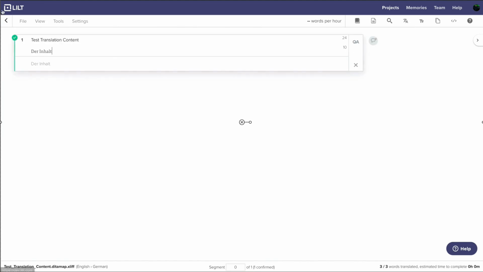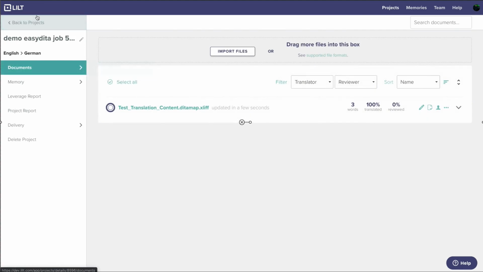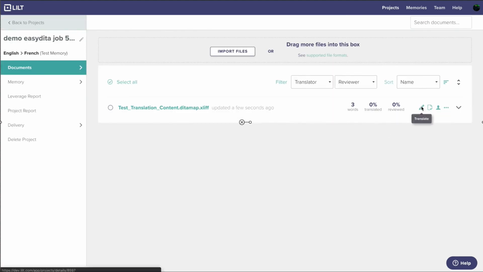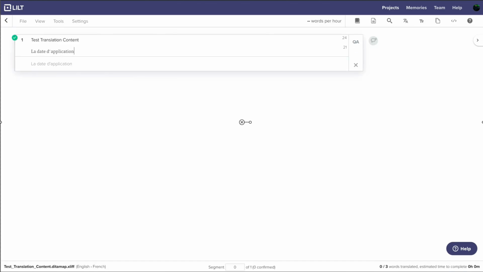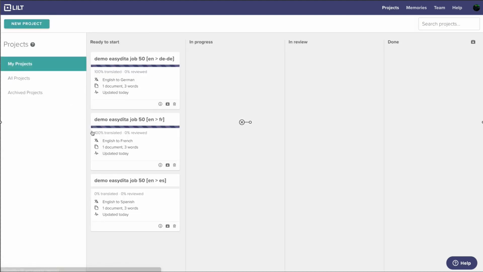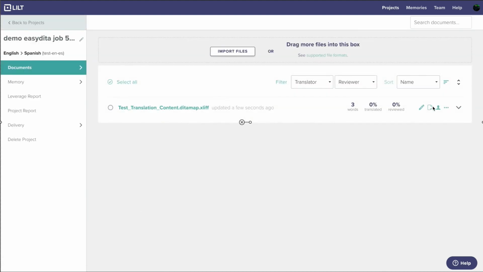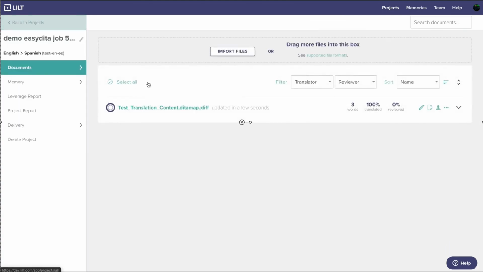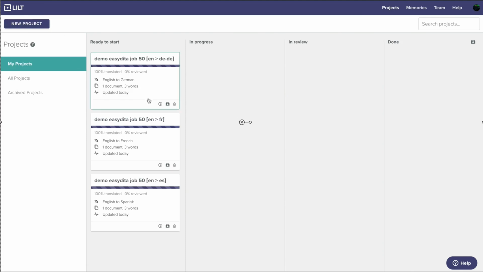We're just going to accept the machine translation here because this is just to show how the connector works. Now that we've translated all 3 jobs, we're going to move them to the Done column.